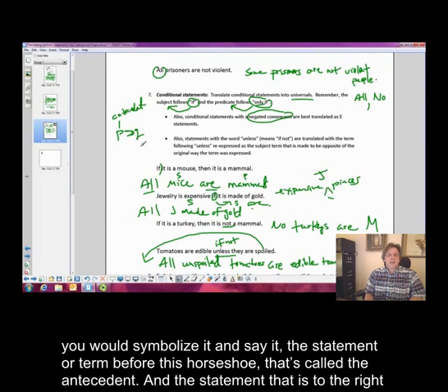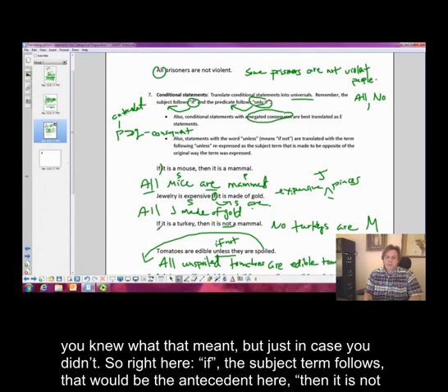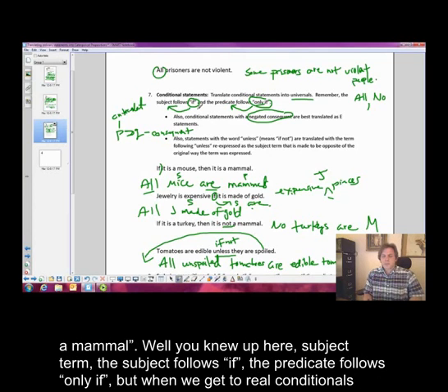And the statement that is to the right of the horseshoe, after the horseshoe, is called the consequent. Okay, so I've been using antecedent and consequent. I'm assuming if you read the book you knew what that meant, but just in case you didn't. So right here, if the subject term follows, that would be the antecedent here, then it is not a mammal.